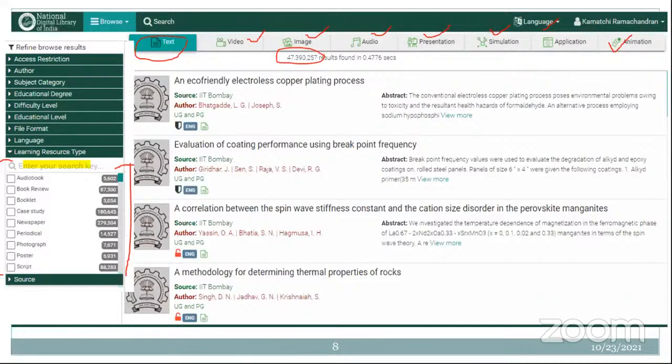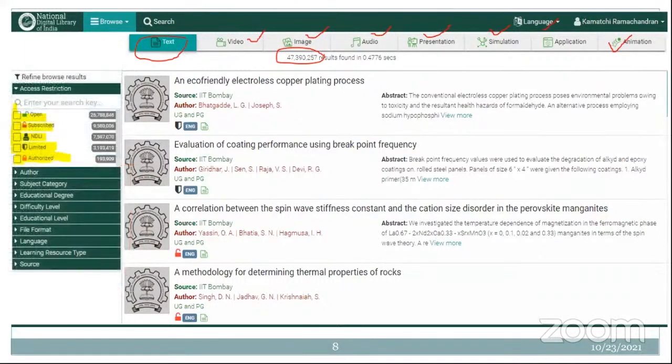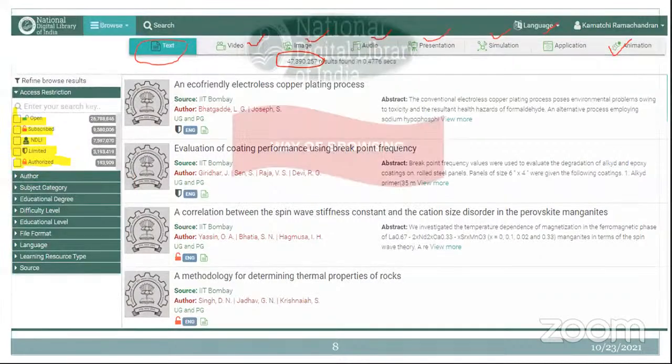And you can look for the various learning types. So I am looking for audiobooks on a particular topic, I am looking for certain book reviews on a particular area, I am looking for certain case studies. If you are doing any PG level or UG level, people belonging to business administration or commerce, you are looking for case studies, so those case studies you can look for. And you can even look for newspaper material on a particular domain, particular subject, that is also available here. And these are the different kinds of searches available through different formats.